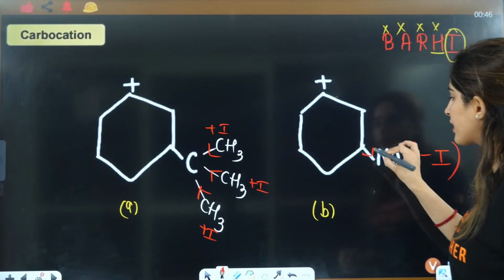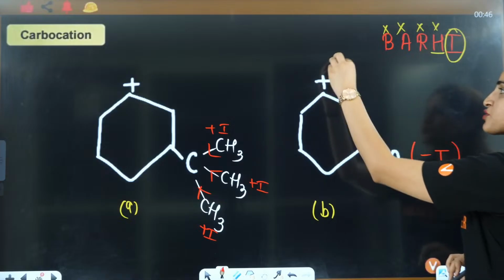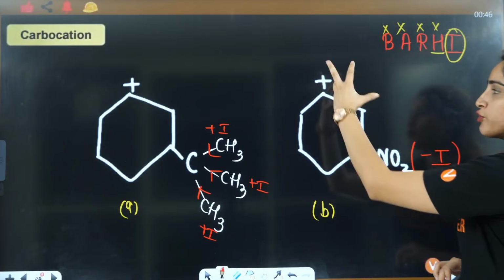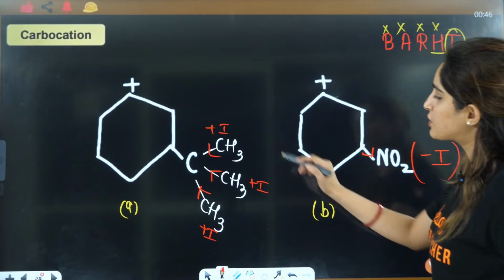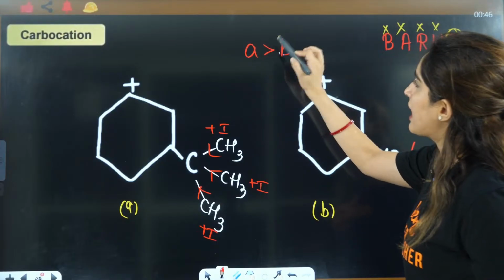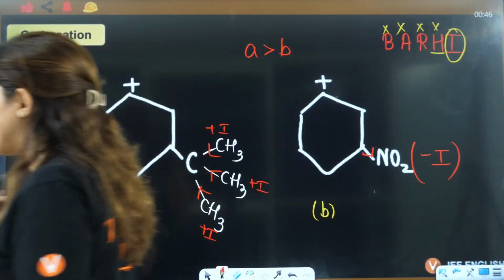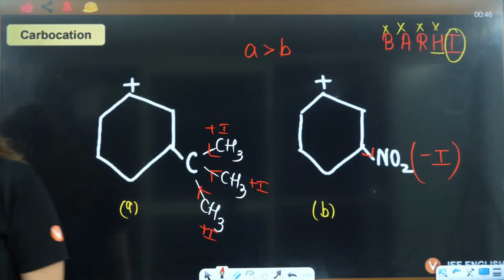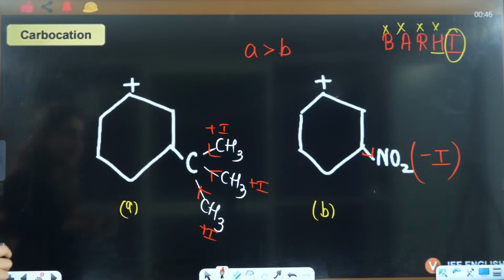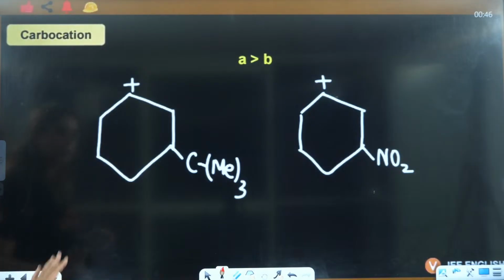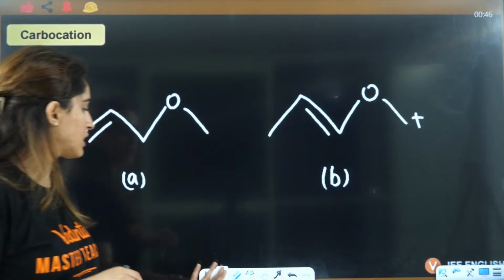Based on inductive effect you will answer. So when something is already electron poor, and you are taking away the electron, you are making it less stable. So that's why A will be more stable as compared to B, because in A you are donating the electron, right? Okay, yes. So A will have the greater effect.